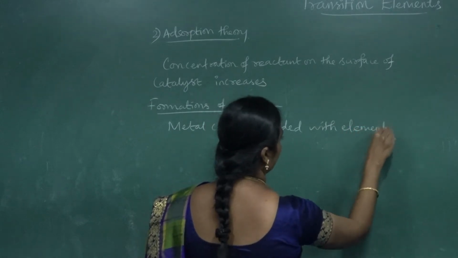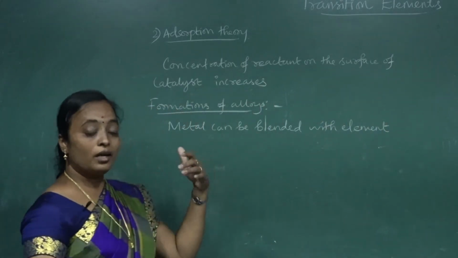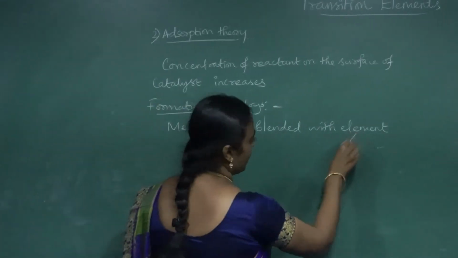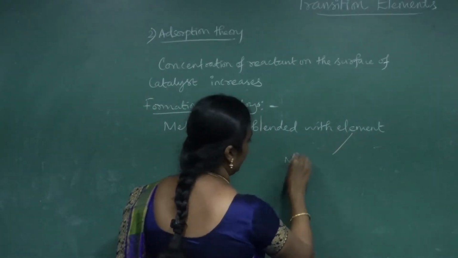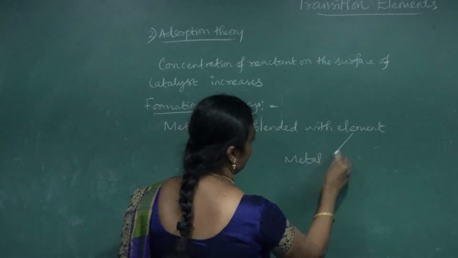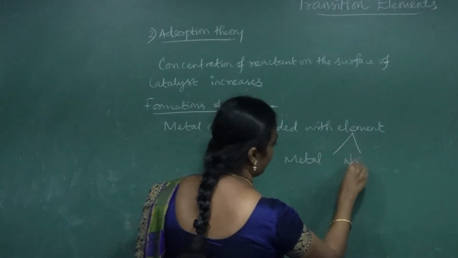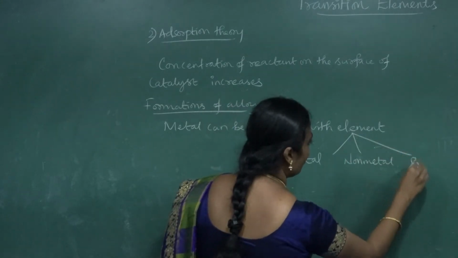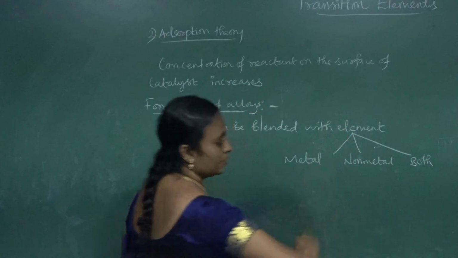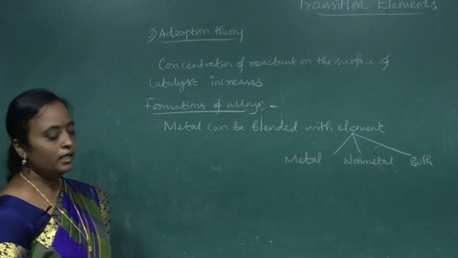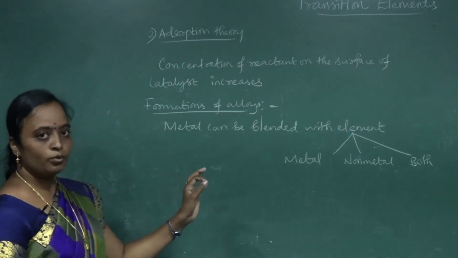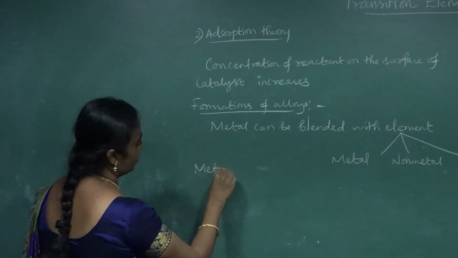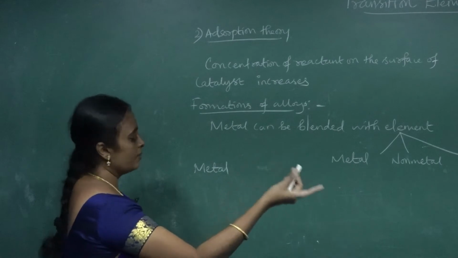Can be blended with what element? So what are all the elements you can blend a metal with? The element you can take a metal, or the element you can take a non-metal, or the element you can consider both metal and non-metal. So metal, anyway we are going to mix metal with non-metal or metal with metal like that.